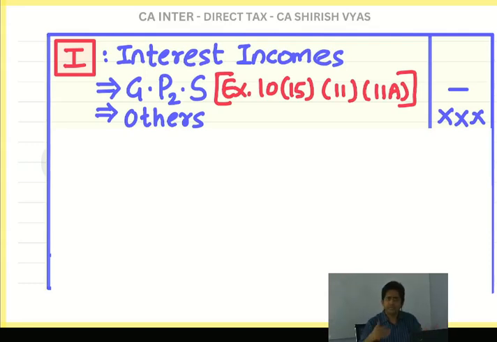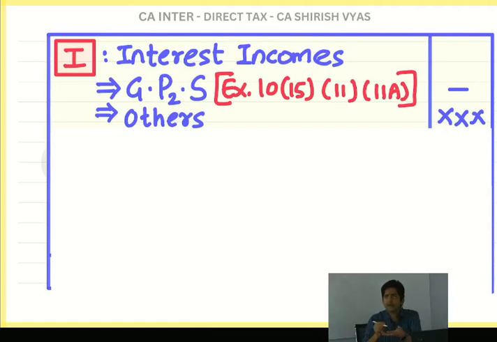Taxable. See, they can give anything. But you have to be formed with gold bonds, POSBA, PPF, Sukanya. Only that is exempt. Rest all will be fully taxable. Interest is over. Next income is royalty. Royalty income, how do you get?